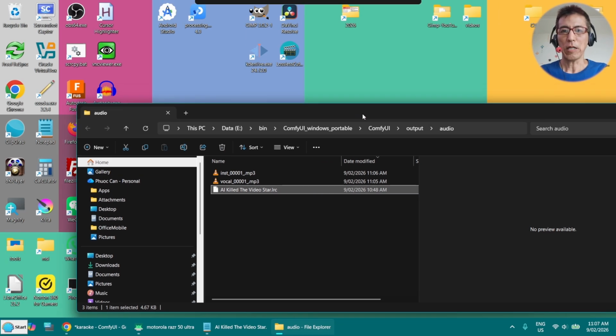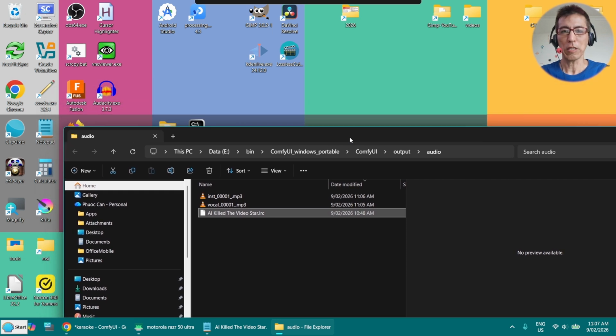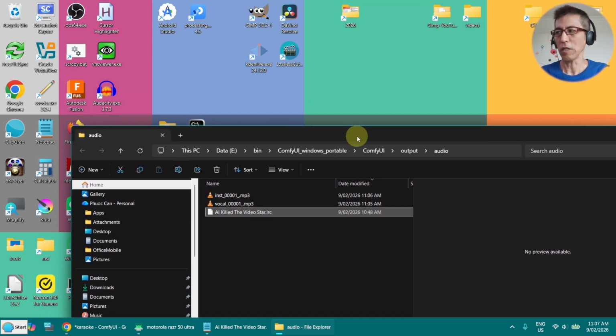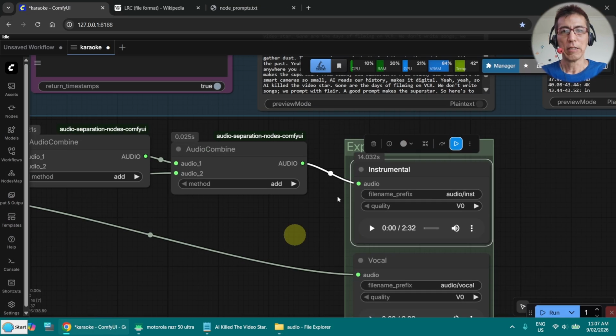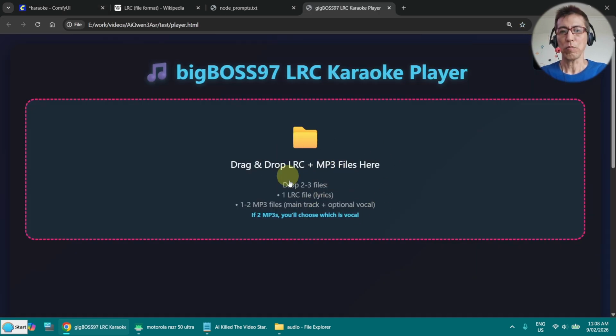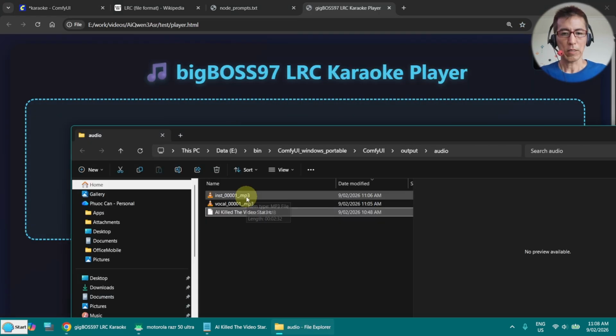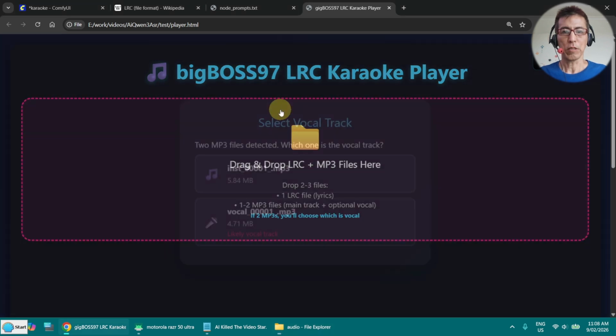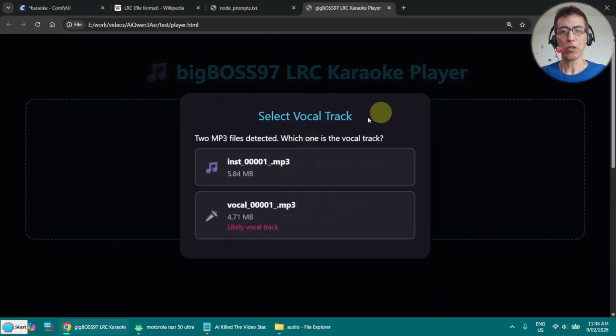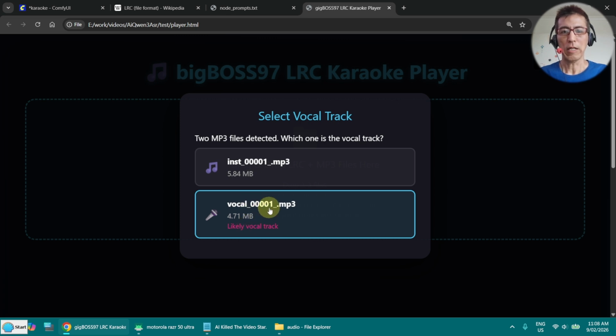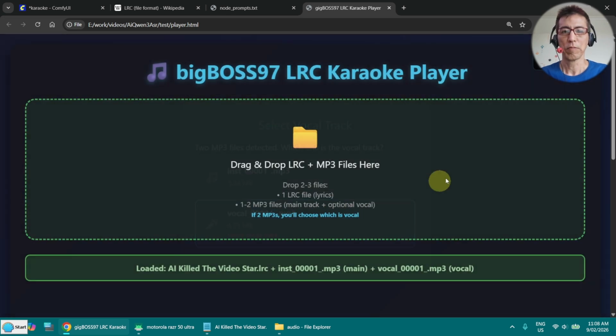But at the moment, I haven't found any player that can do that, so I asked DeepSeek to help me write a player. And this one is just an HTML file. I just need to drop all three files here, select all of them and drop them here. Because the player doesn't know which one is the vocal track, I have to select it. And I can mute the vocal later or change the volume of the vocal. So let's play it.